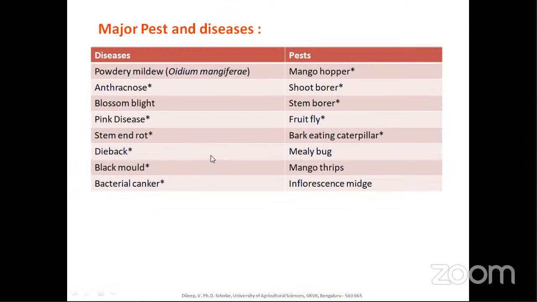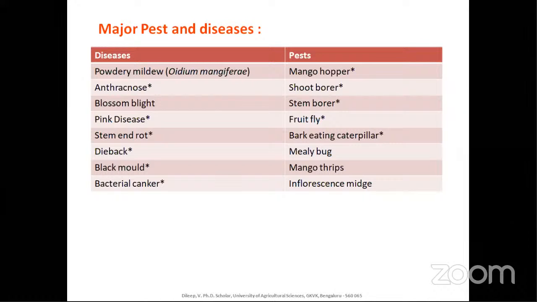So at the end, coming to major pests and diseases, there are some biotic stresses: powdery mildew, anthracnose, blossom blight, pink disease, stem end rot, dieback, black mold, and also bacterial canker. Again, the starred ones are asked questions. Powdery mildew is Oidium mangiferae, and for anthracnose, I think Colletotrichum species will be the causal organism.